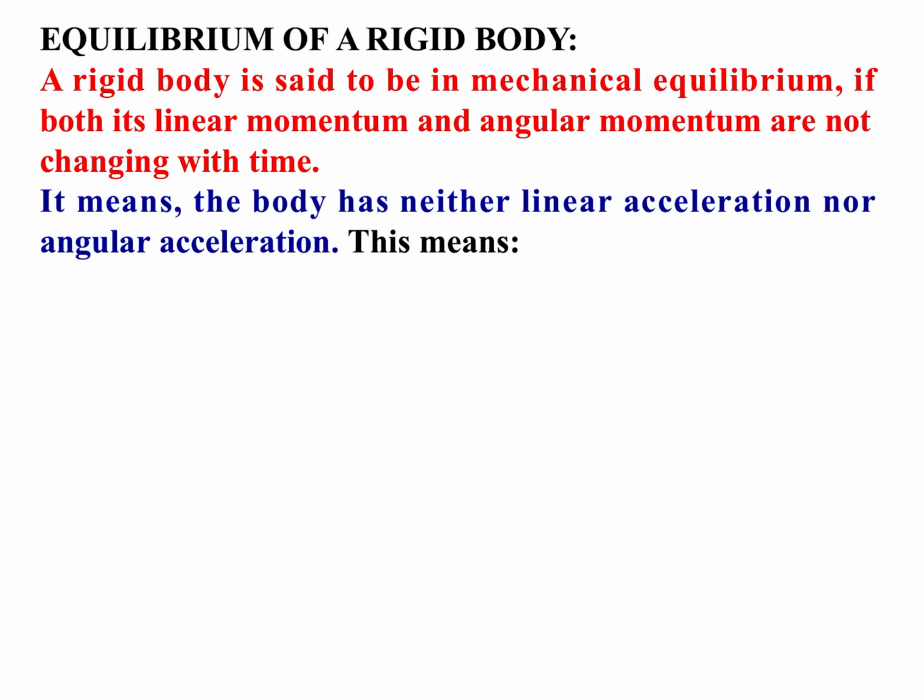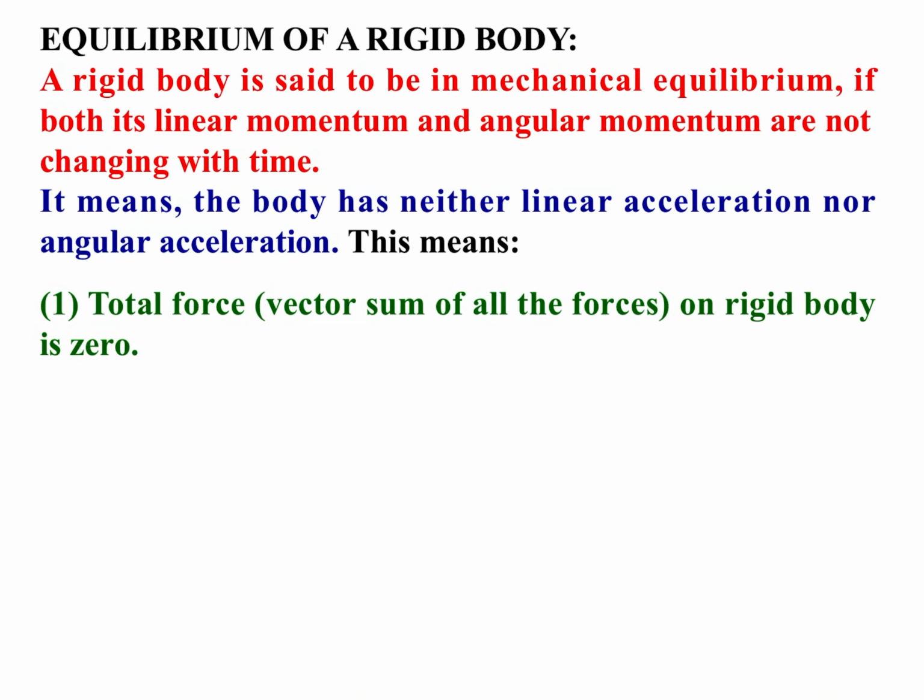It means body has neither linear acceleration nor angular acceleration. बॉडी की लीनियर एक्सेलरेशन भी जीरो होनी चाहिए और एंगुलर एक्सेलरेशन भी जीरो होनी चाहिए, देन बॉडी इज सेड टू बी इन इक्विलिब्रियम. This means, first point, total force. Total force means vector sum of all the forces on rigid body is zero. Total force will be equal to zero.